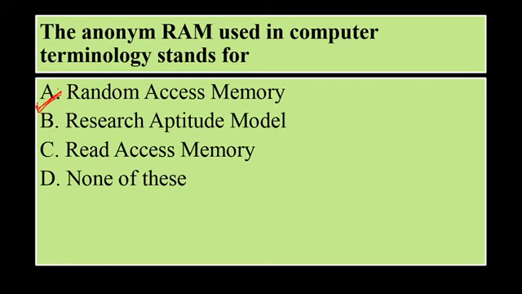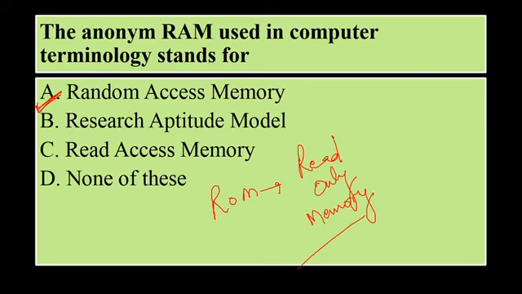Anybody who has studied computer must be aware of this, what is RAM and ROM. So RAM is random access memory and ROM is read only memory. I'm writing over here. These two things should be very much clear in your knowledge, because if one of these full forms is asked in your exam, you should be able to attempt this answer correctly.